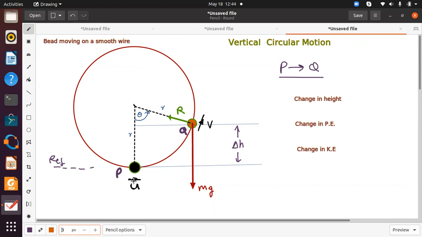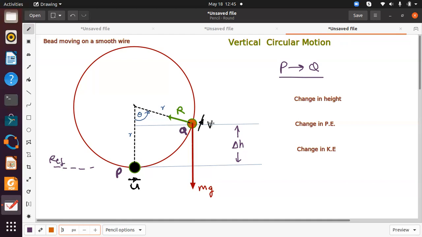At P, it is given a velocity, a speed of U. Then it will move along the wire. It will not move away from the wire because the bead has been threaded onto the wire. And at a point like this, point Q, you have to mark the weight. This is the external force, mg, weight. And due to the contact of the bead with the wire, there will be a reaction force. So the reaction force will be perpendicular to the wire.